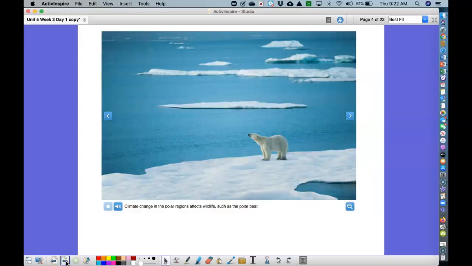Let's take a look at a few pictures. Here is a polar bear that is on a bit of ice. As you can see, there's a lot of water surrounding him. Climate change in the polar region affects wildlife, such as the polar bear.